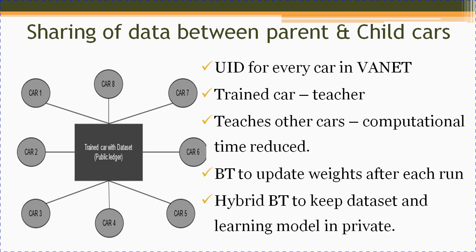We use BT, that is blockchain technology, to update the weights after each run. If a particular car is running properly, the weight is updated positively. If the particular data run is done negatively, it is updated in the negative way. We also employ hybrid blockchain technology to keep the data set and the learning model private. So the privacy of the learning model and the confidentiality of the data set, which is an important issue, is achieved by using the hybrid blockchain technology here.